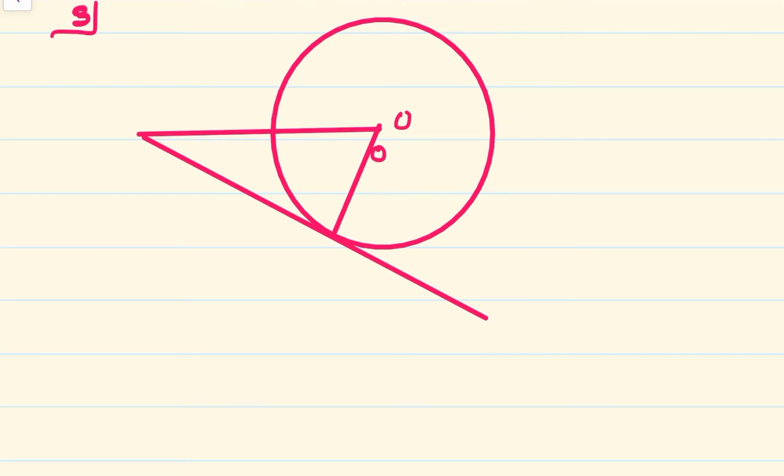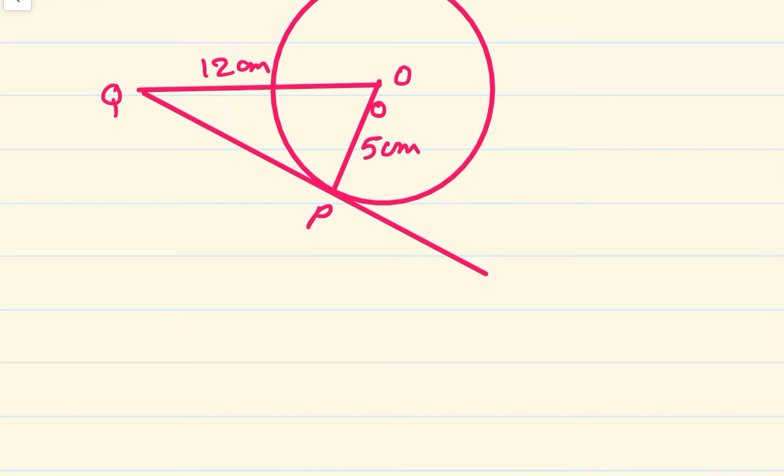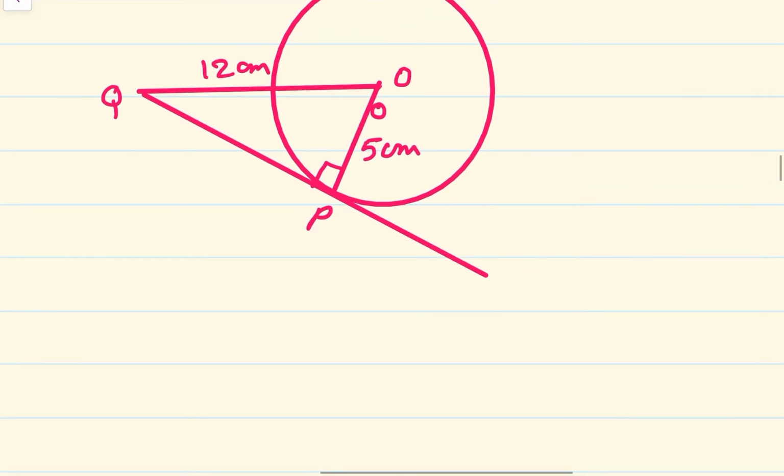Now we have a point O and point Q is in the exterior. PQ is the tangent at point P of the circle with radius 5 cm. So this is radius 5 cm. OP is the radius and OQ is 12 cm. We have to find the length of PQ. Now we know that according to theorem 10.1 this is 90 degrees, and therefore, I can apply the Pythagoras theorem.